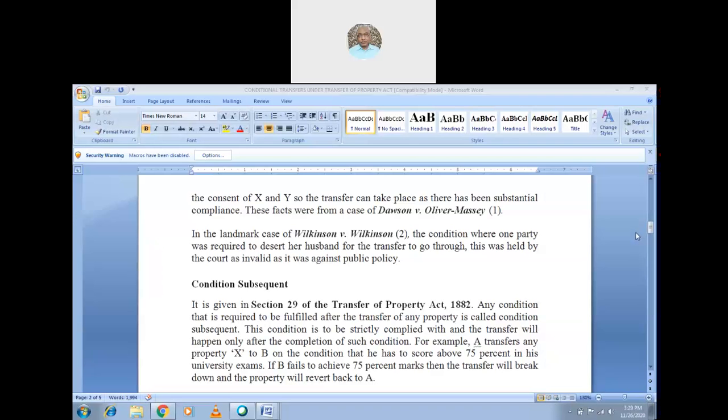Is it clear? If not, yes, I will repeat. Sir, please repeat again. Yes? What is the case law? Condition. What is that condition?